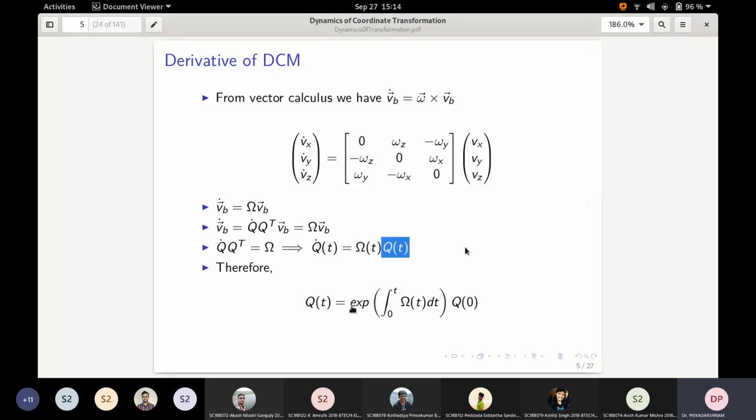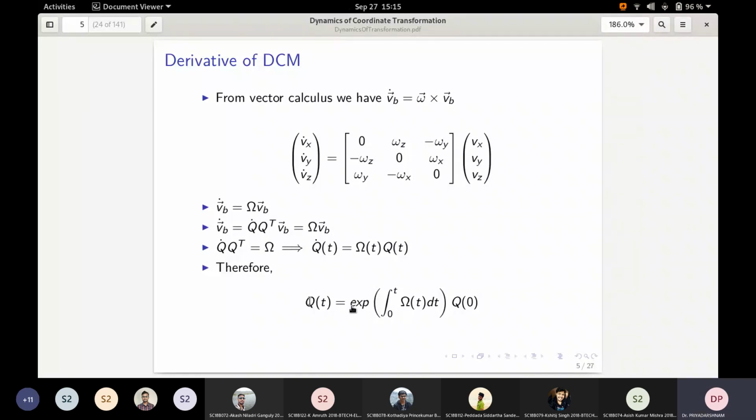What was the orientation? This is very similar to the x dot equals a x system, which you might have already come across in control systems or signal processing. The integral of this is given by the expression below. Q of t is the exponential of the integral from 0 to t of omega of t dt, and q of 0 is the initial orientation.